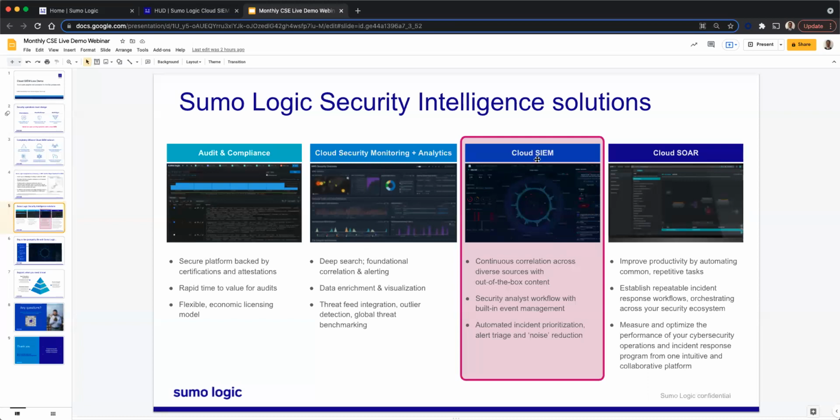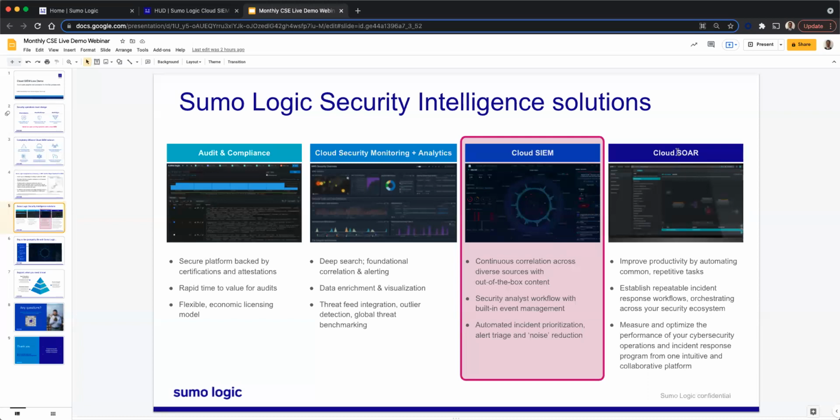And we also have a cloud SIEM offering, which is the focus of today's webinar. With cloud SIEM, we provide continuous correlations across a diverse set of sources with out-of-the-box content. We have workflows which the analysts love. We have built-in event management as part of the platform. And we automatically provide incident prioritization, alert triaging, and noise reduction, reducing the number of alerts to meaningful insights, etc. So we will see that as part of the webinar.